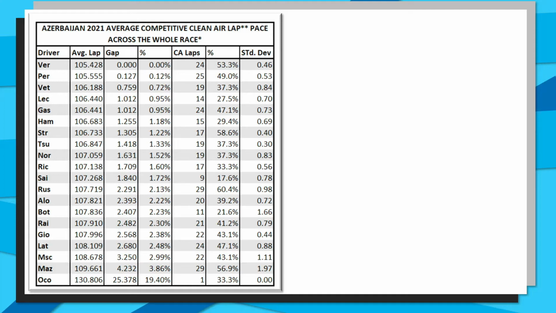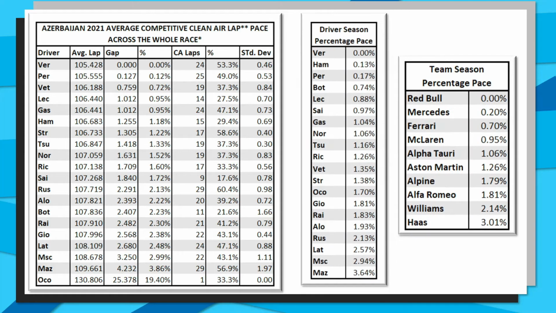But now taking that middle percentage column, which is the percentage to the pace leader, and then averaging this across all of the 6 Grand Prix that have happened so far, we end up with a leaderboard that looks a little bit like this. Max Verstappen is declared the fastest driver so far across this season, and Lewis Hamilton is just 0.13% down, and Sergio Perez is 0.17% down. Then there is an enormous percentage gap to Valtteri Bottas, who is still the 4th fastest driver so far across these 6 races, then Leclerc, Sainz, Gasly, Norris and Tsunoda.